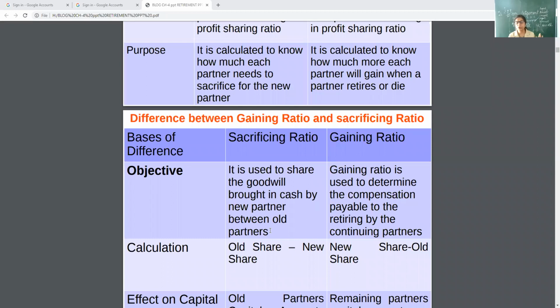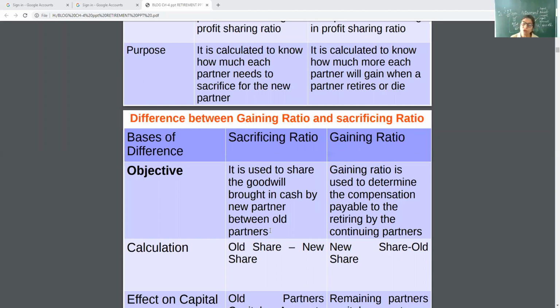And gaining ratio is used to determine the compensation payable to the retired partner by the continuing partners. When a partner retires, he will also take his share of goodwill, which will be shared in gaining ratio by the continuing partners.